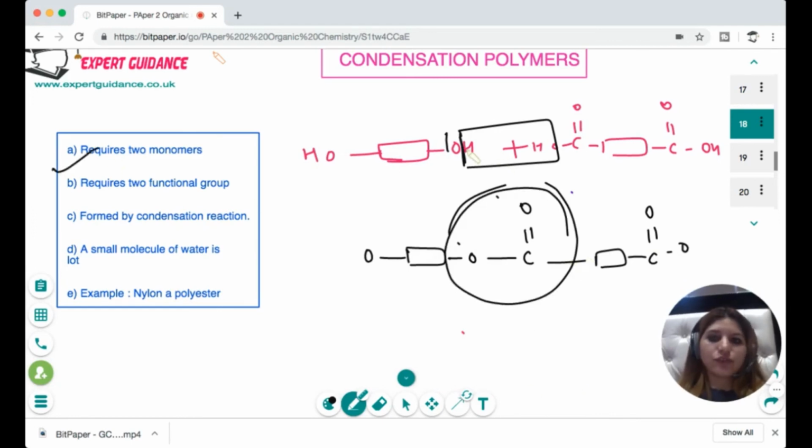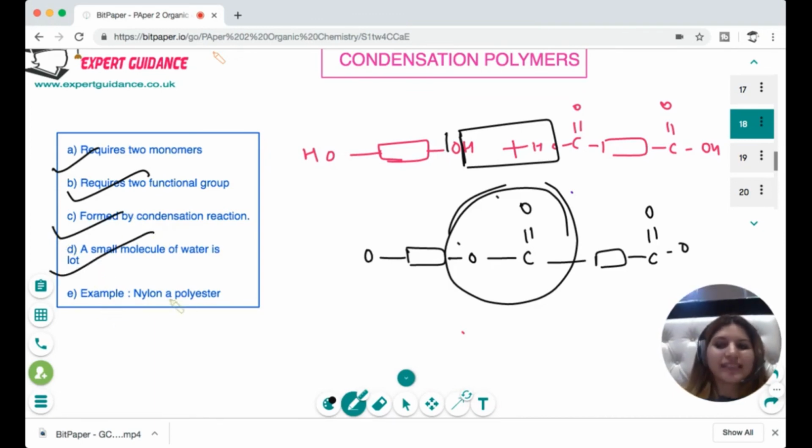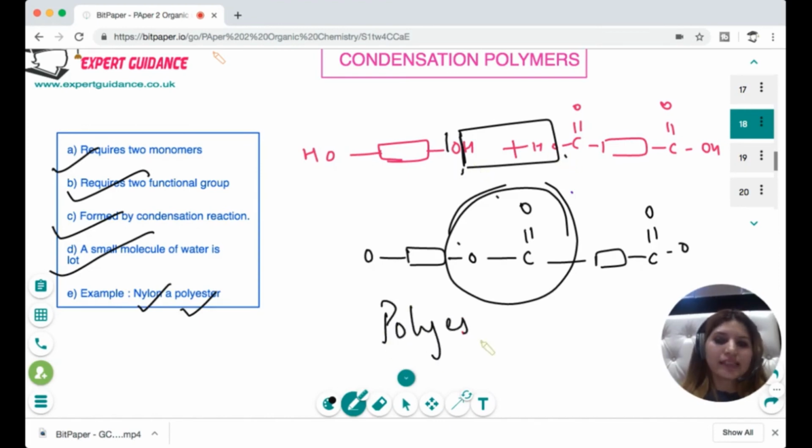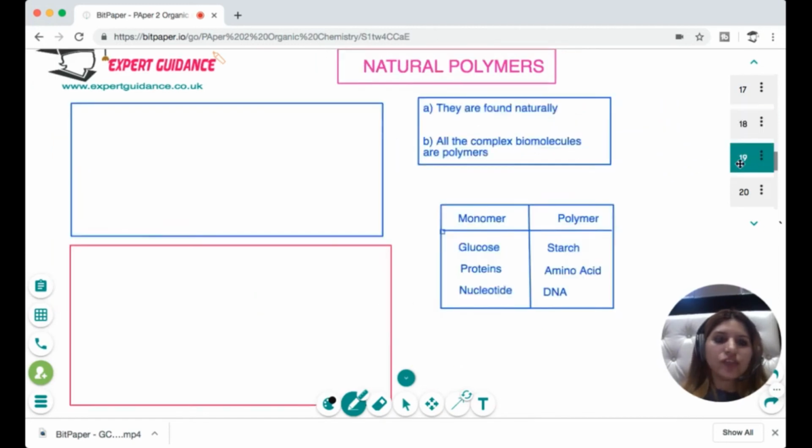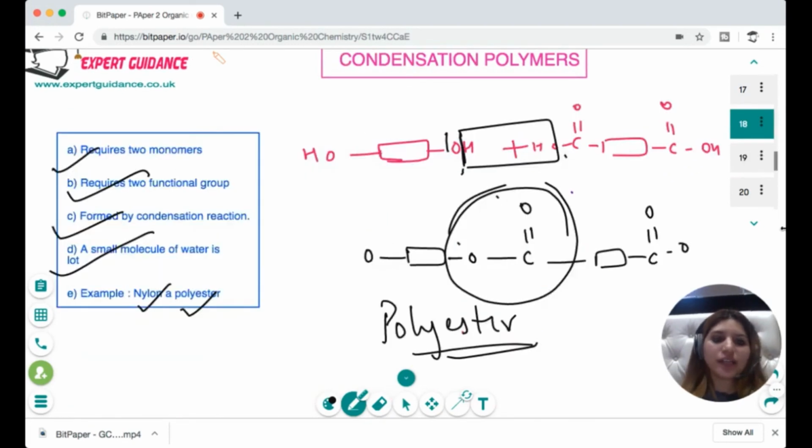So we have two functional groups facing each other. We have removed a molecule of water. A small molecule like water is lost, for example in nylon or polyester. This is between alcohol and carboxylic acid, so this is a polyester. An example is nylon. Okay, so this is the difference between addition and condensation polymers. Addition requires one monomer. Condensation requires two monomers or two functional groups. In addition, nothing is lost. Here, a small molecule is lost. Addition polymers are formed by addition reaction. Condensation polymers are formed by condensation reaction.